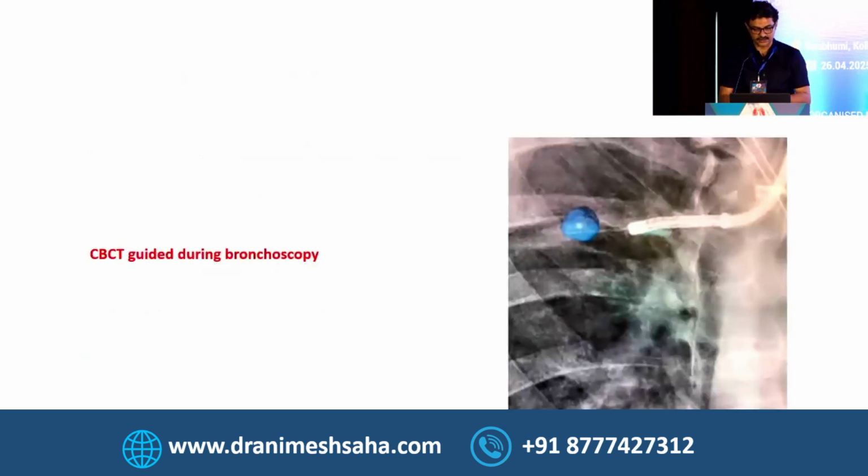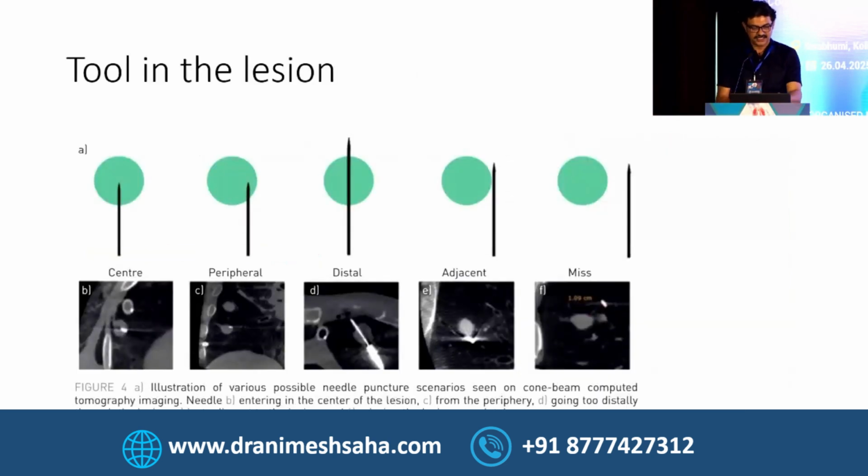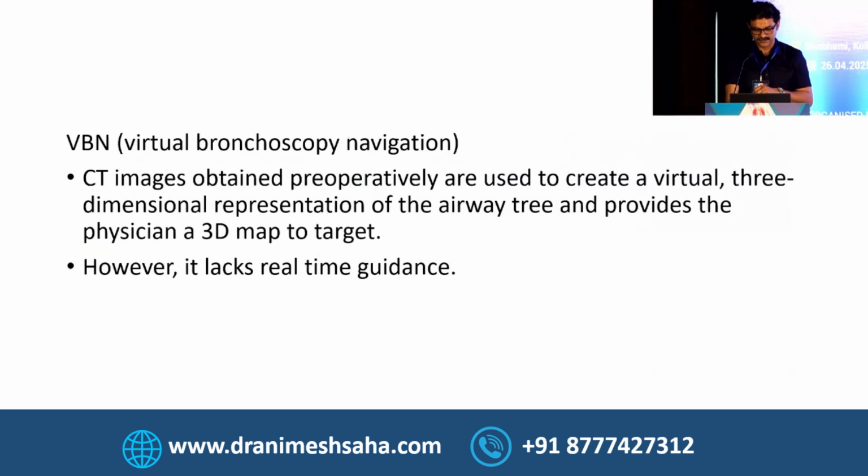And cone beam CT. The cone beam CT can ultimately show you this image when you are actually doing the bronchoscopy, which means you can go to this precision. This is the tool in the lesion. You can know whether your tool is within the lesion, beyond the lesion, or at the side of the lesion. So you can actually know how closely and how perfectly you have sampled it.